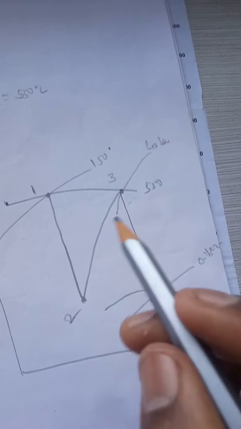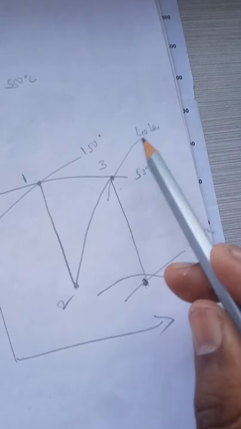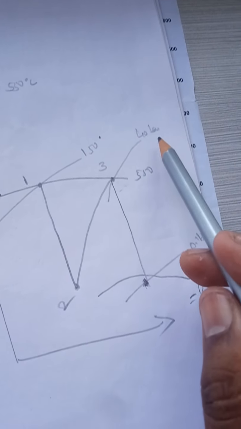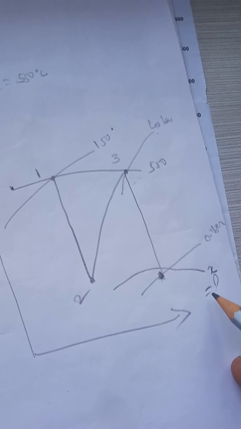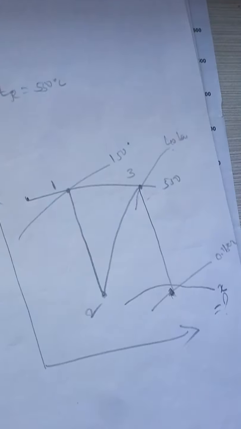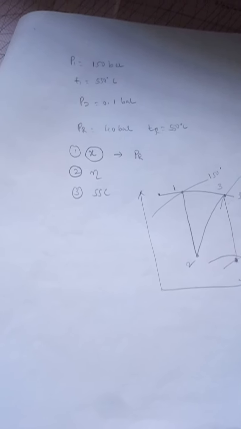In the earlier case, what he had given, this value was given, we were taking it at the top and finding the pressure. Here this value is given, we need to drag it downwards and calculate the X value. And similarly efficiency and steam rate. So this is how we need to solve, and these are the two problems given in the VTU question paper. Those two I have solved.